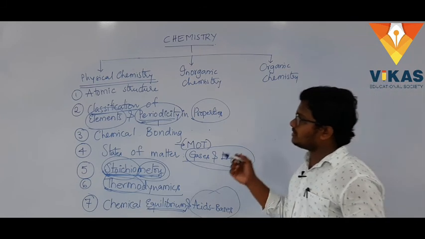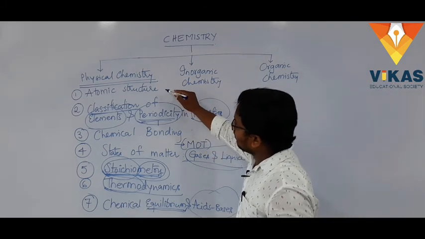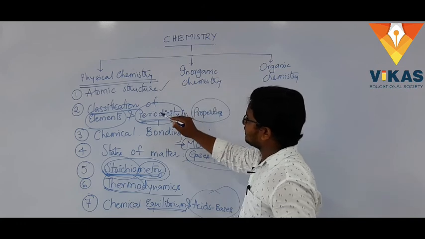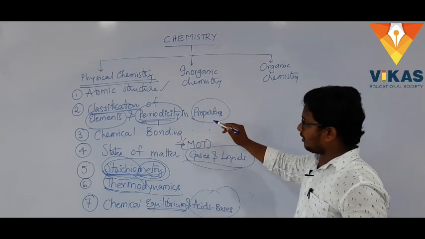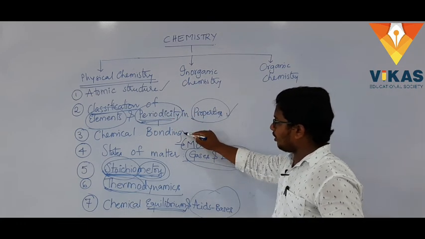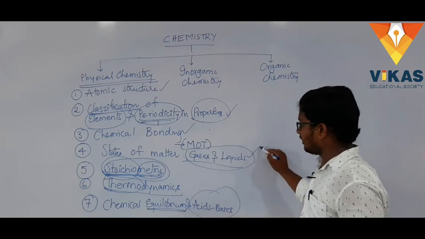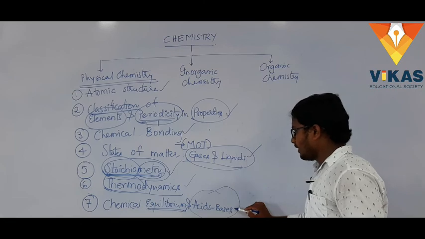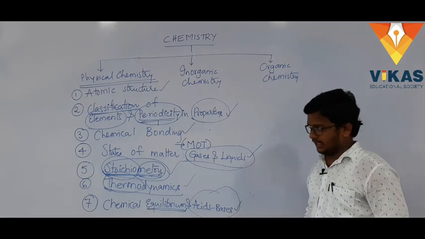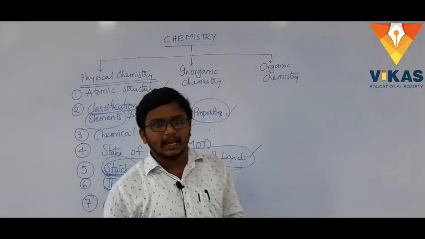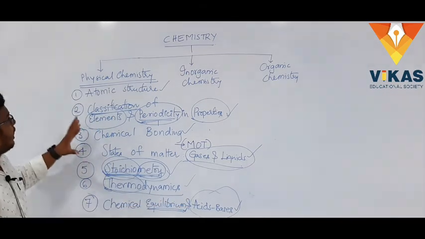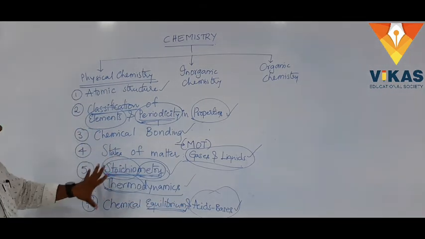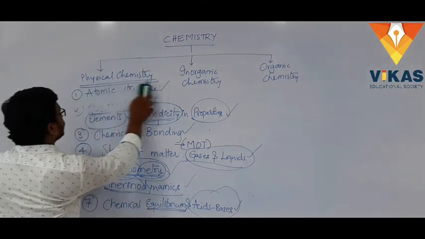So in the physical chemistry part, what are we covering? Atomic structure, classification of elements and periodicity in properties, chemical bonding, states of matter, gases and liquids, stoichiometry, thermodynamics, chemical equilibrium, acids and bases. Right. So I think you had a bit of introduction, like what will be there in physical chemistry. So now we will move on to the inorganic part.